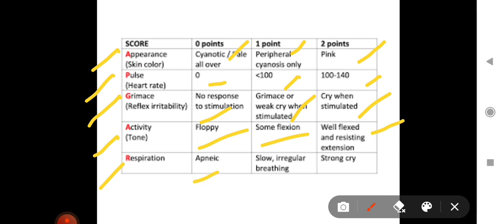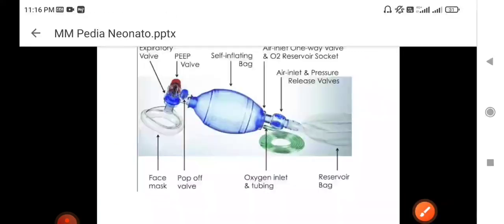And what about respiration? If the child is apneic, no respiratory effort, then 0 point. If slow or irregular breathing is there, then 1 point. If strong breathing is there, then 2 points, so strong cry.